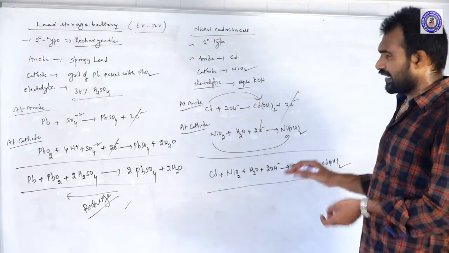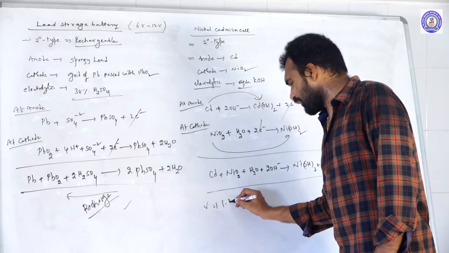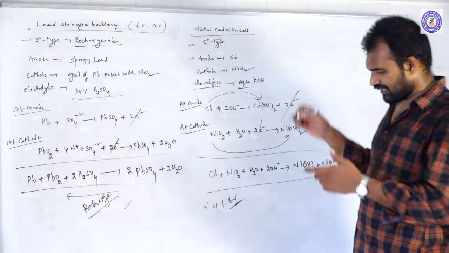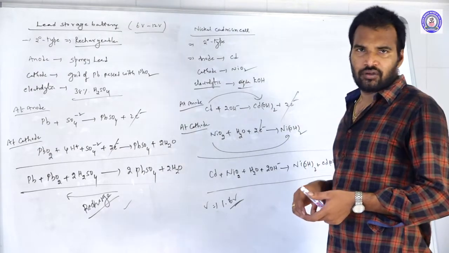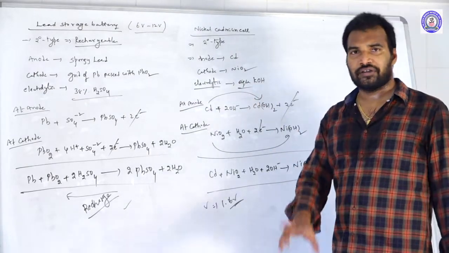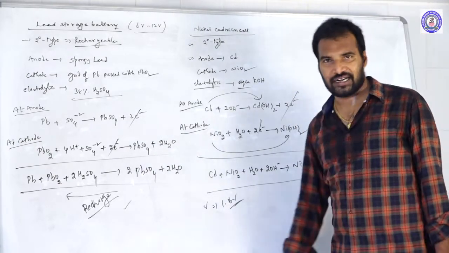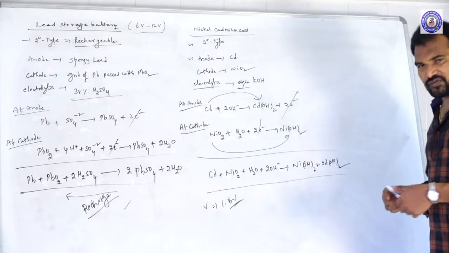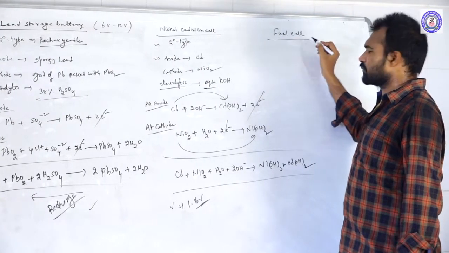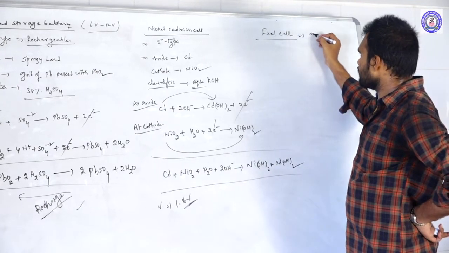So this is a nickel cadmium cell, and the voltage it produces is around 1.6 volts. This nickel cadmium cell is very costly. Because of its high cost, these nickel cadmium cells are used in costly branded watches. Let us move to the next one, the fuel cell. What is the speciality of these fuel cells? One thing is, the fuel cell is a green cell.